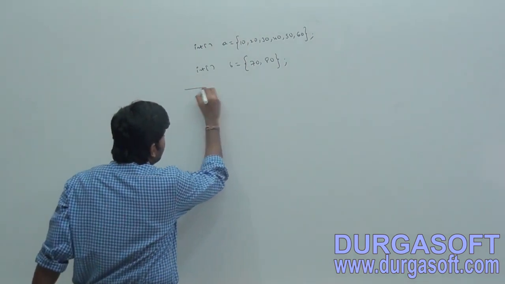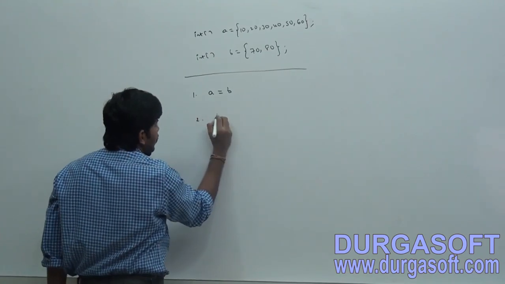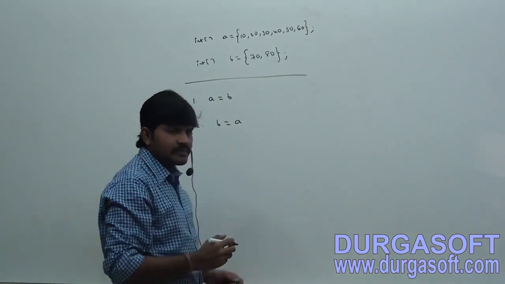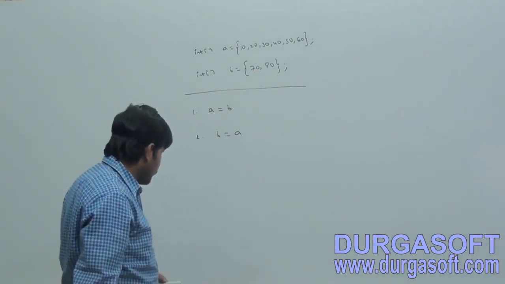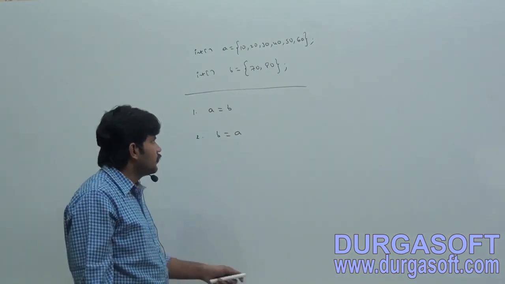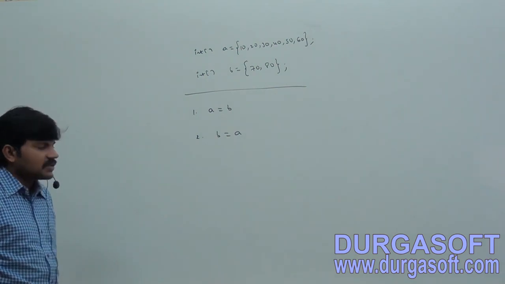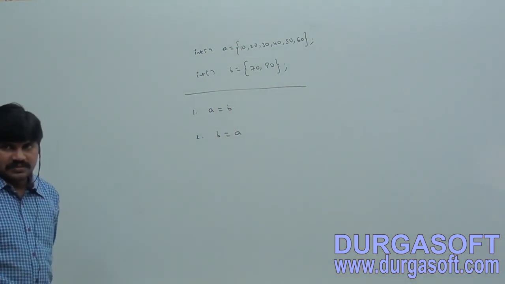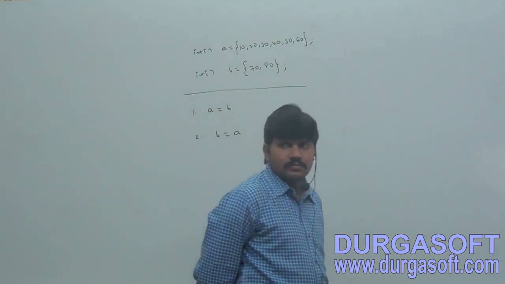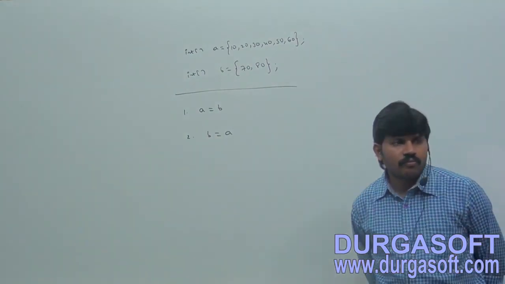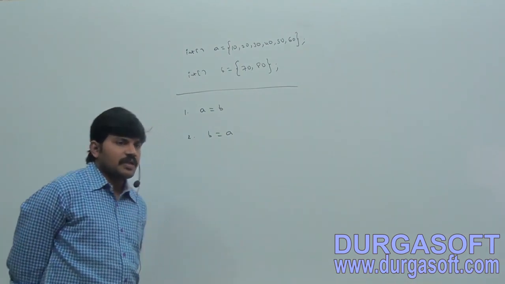Now, I am taking first one, a is equal to b, second one, b is equal to a. Can you tell, is it valid or invalid? Which is valid, which is invalid? So a is size 6, but b is size 2. Either first one is valid or not, second one is valid or not.